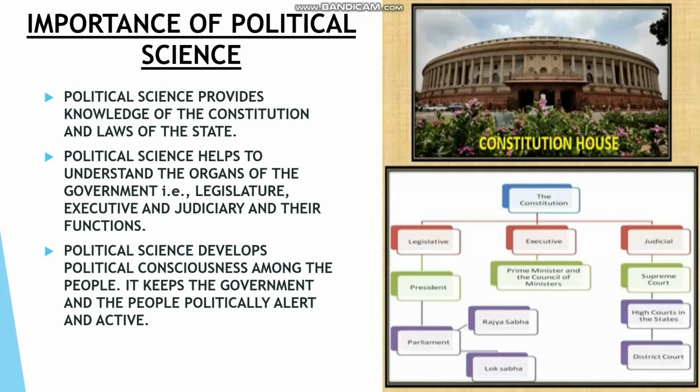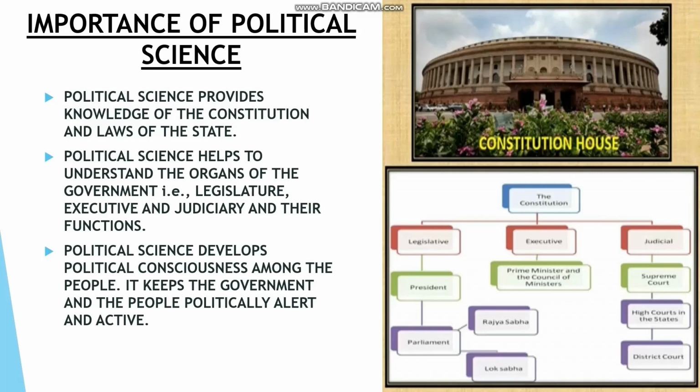Understood? These are the functions of these organs. The legislature's function is to make the laws. The executive's function is to implement the laws. And the judiciary's function is to interpret and protect the law.